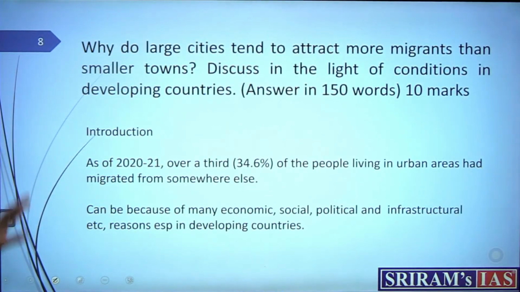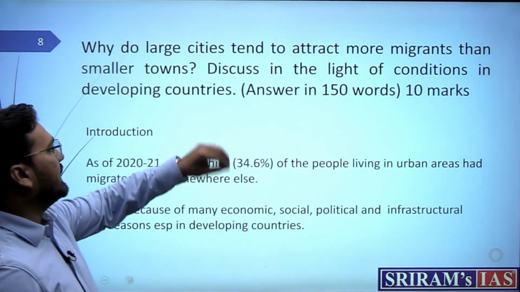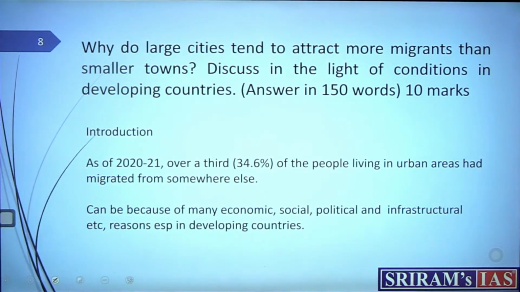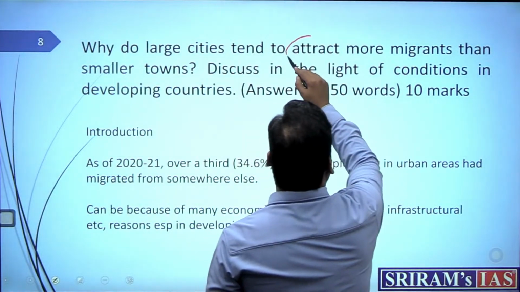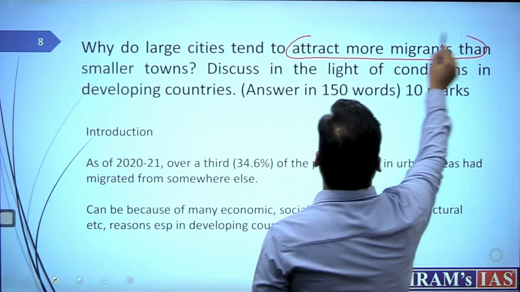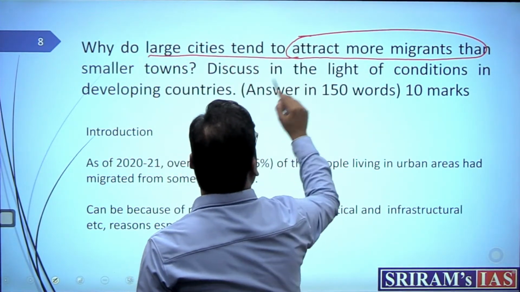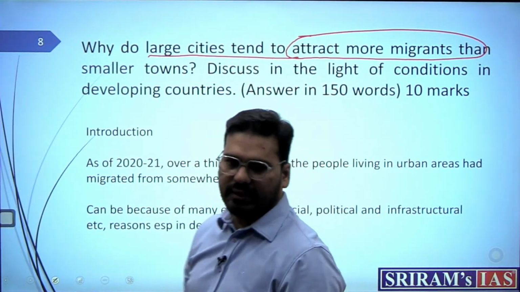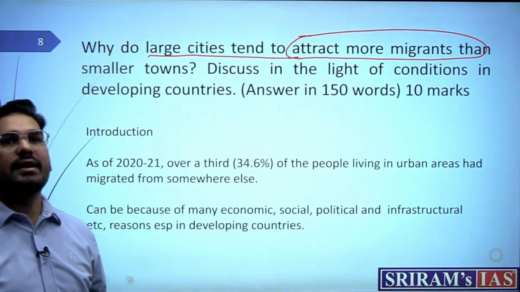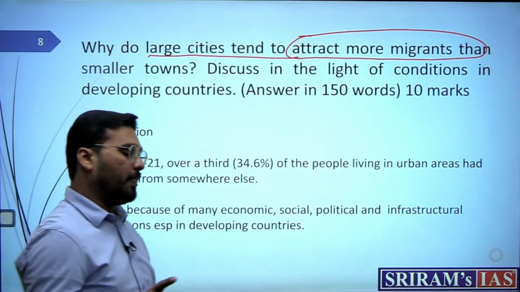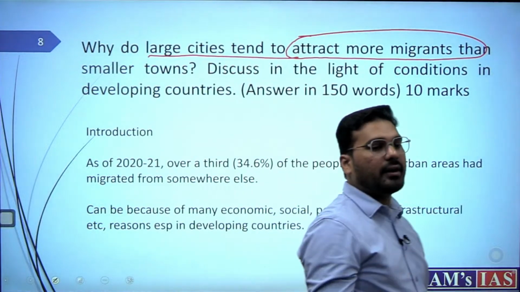Now, the next question is, why do large cities tend to attract more migrants than smaller towns? This is the first demand of the question. So I can say this is the first demand, why large cities attract more migrants. Then, discuss in the light of conditions in developing countries. Now, this is just a statement written.